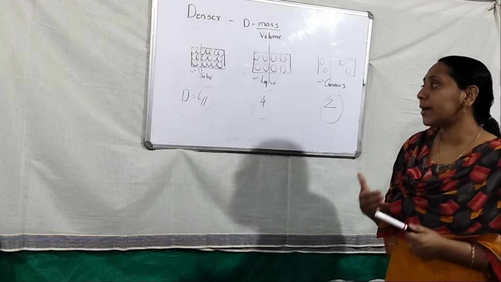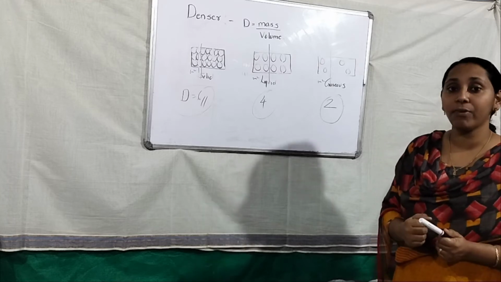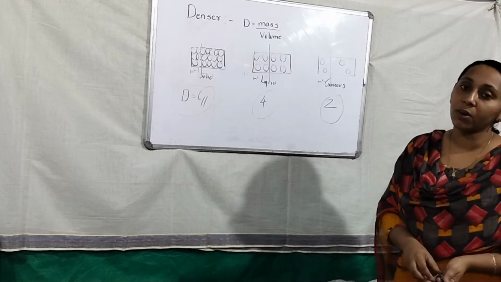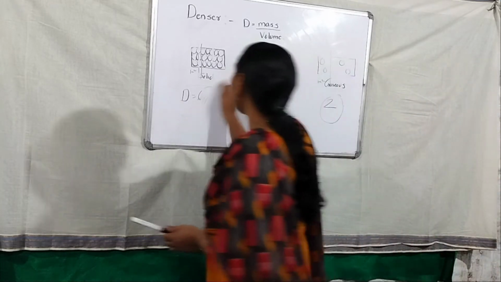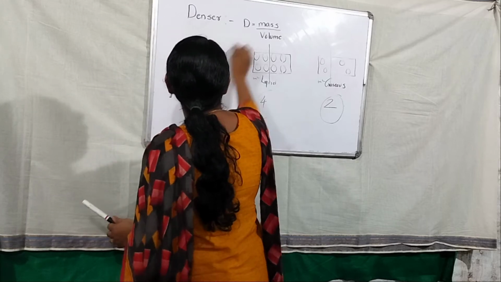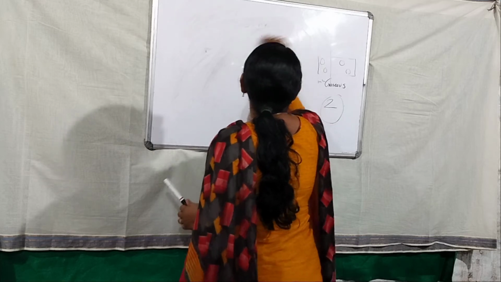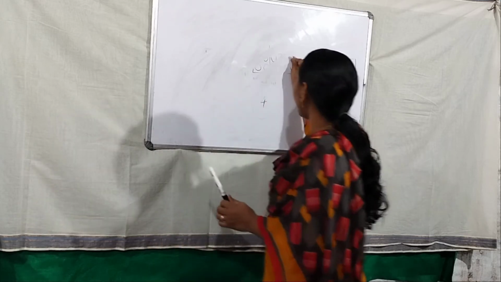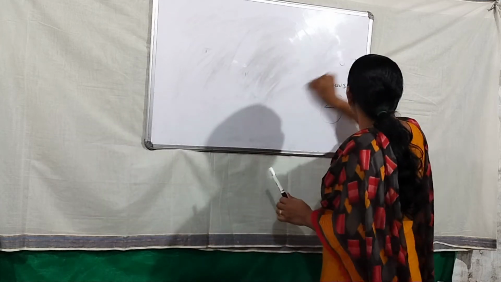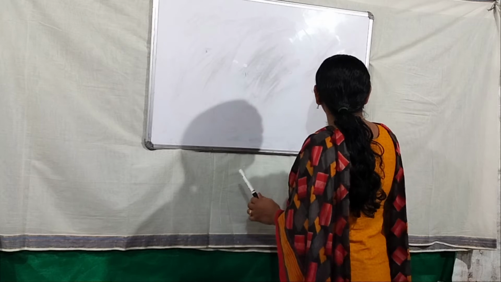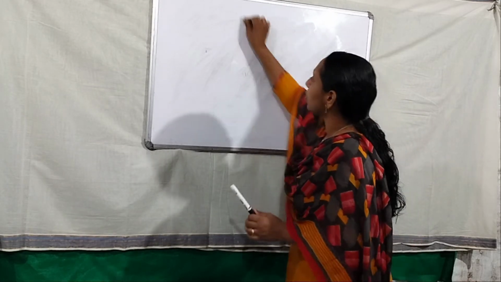So the number of particles present in a unit area defines the density of that particular object. Then in our chapter, the light chapter deals with optically denser and optically rare. So what is the meaning of optically denser and optically rare? Listen here. Sometimes light rays pass from air to glass, glass to water, water to air, like that. So what changes happen in the light ray because of refraction?